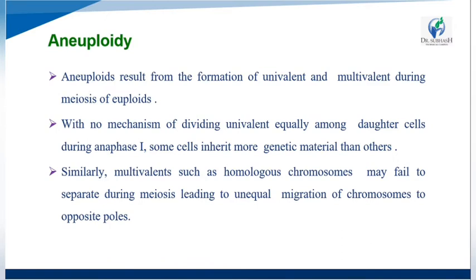Similarly, multivalents such as homologous chromosomes may fail to separate during meiosis, leading to unequal migration of chromosomes to opposite poles. In the first mechanism, univalents have no mechanism for division among daughter cells during anaphase I, so some cells inherit more genetic material than the others. In multivalents, homologous chromosomes may fail to separate.